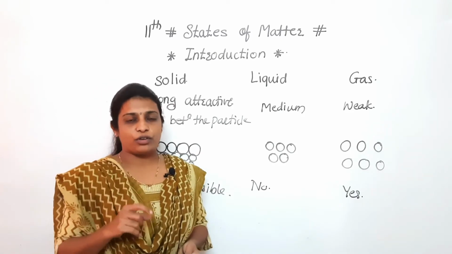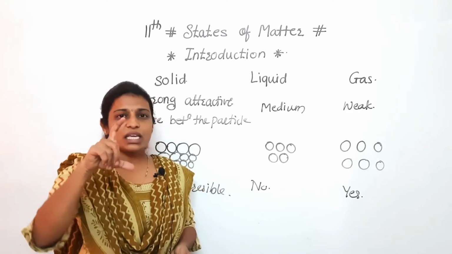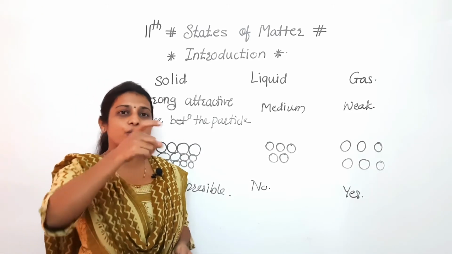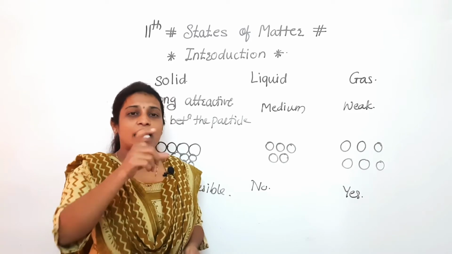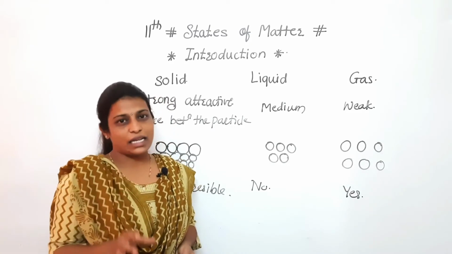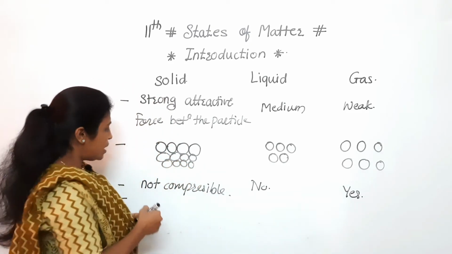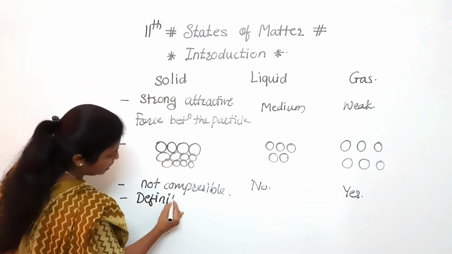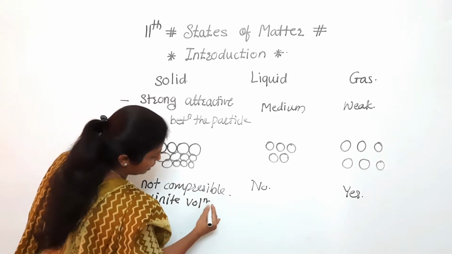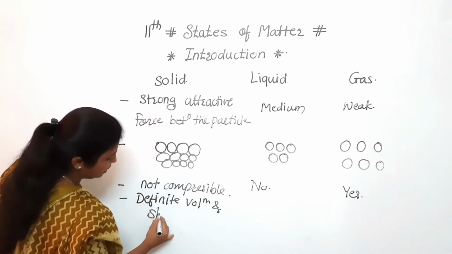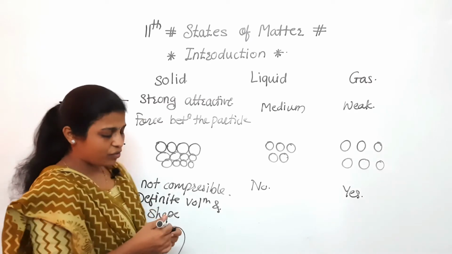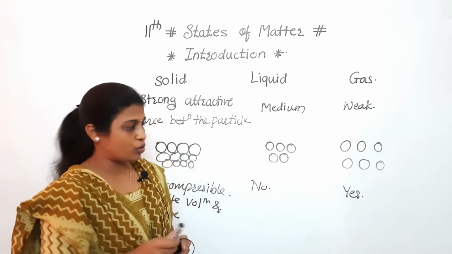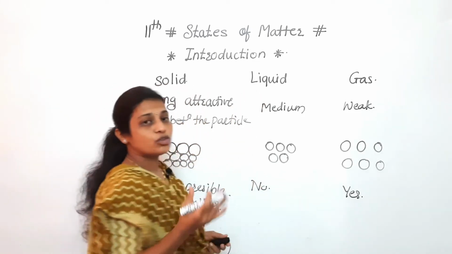As we know, water in a glass has a certain mass, but when we pour that same glass of water into another vessel, it occupies that shape. That's why we can say that solids have definite volume as well as definite shape. It means wherever we keep this pen, it will remain the same shape. But in the case of liquids, that is not possible.